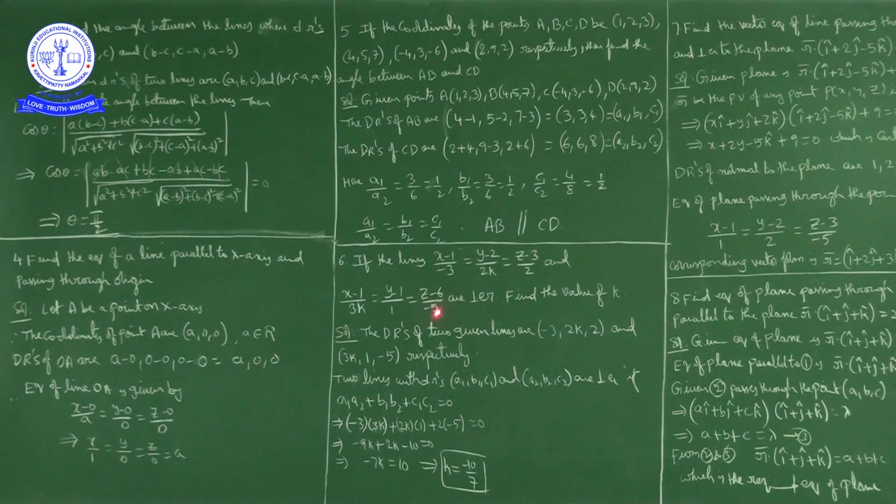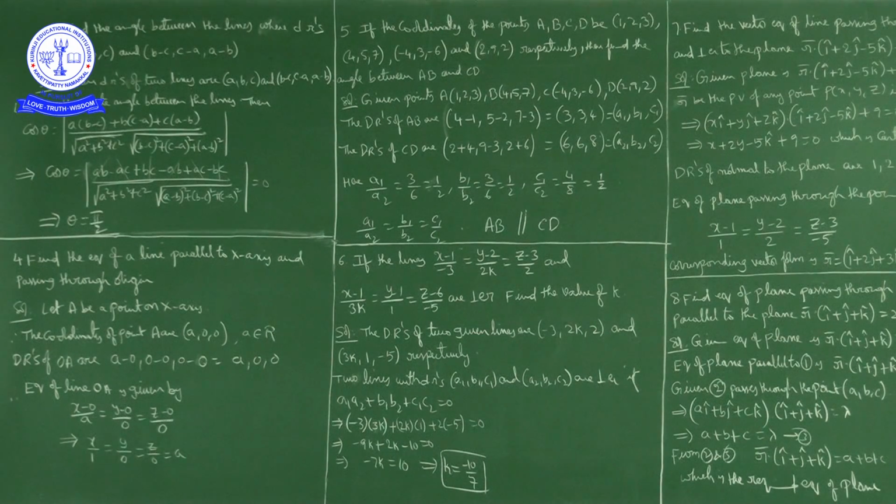So the direction ratios of the two given lines are minus 3, 2k, 2 and 3k, 1, minus 5.